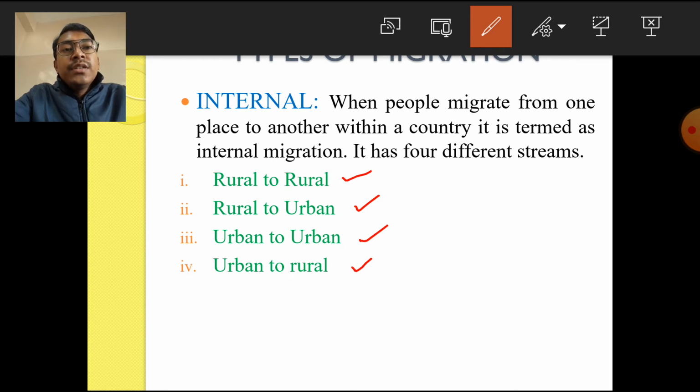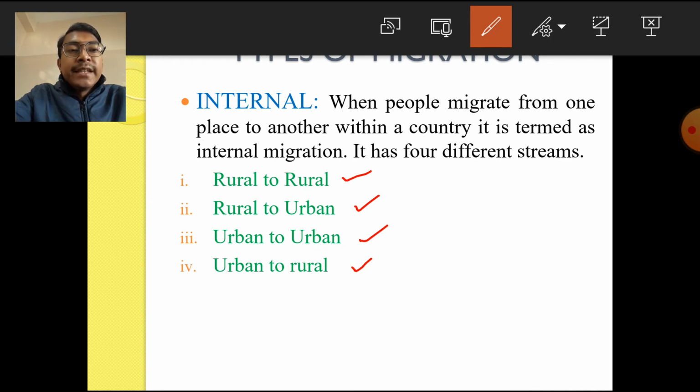Students migrate to urban areas for better studies and better facilities. In our country, the majority of migrants have migrated from rural to urban areas, and this is the reason that in most urban areas, the majority of the population have migrated from rural to urban areas.